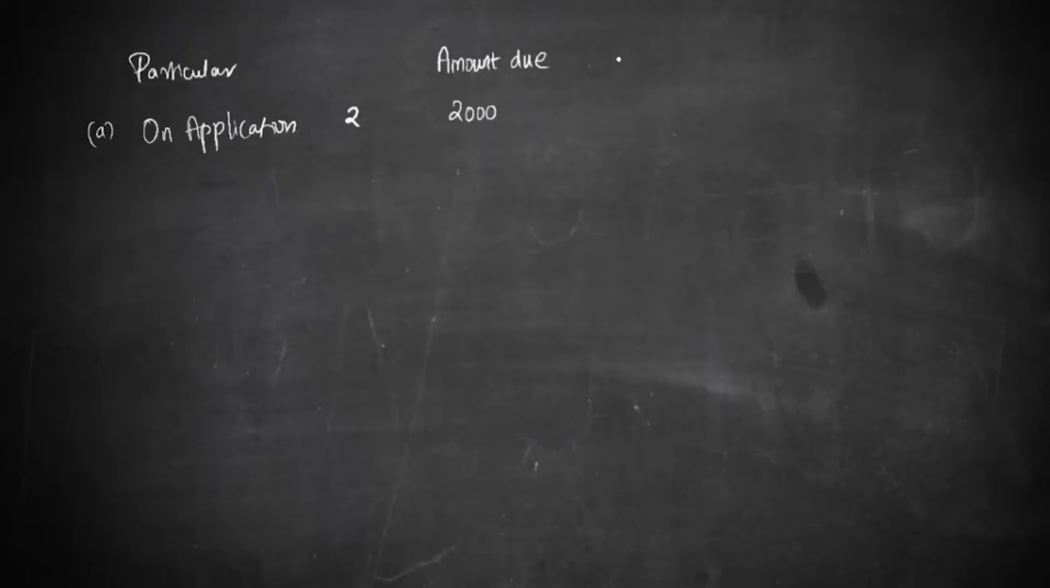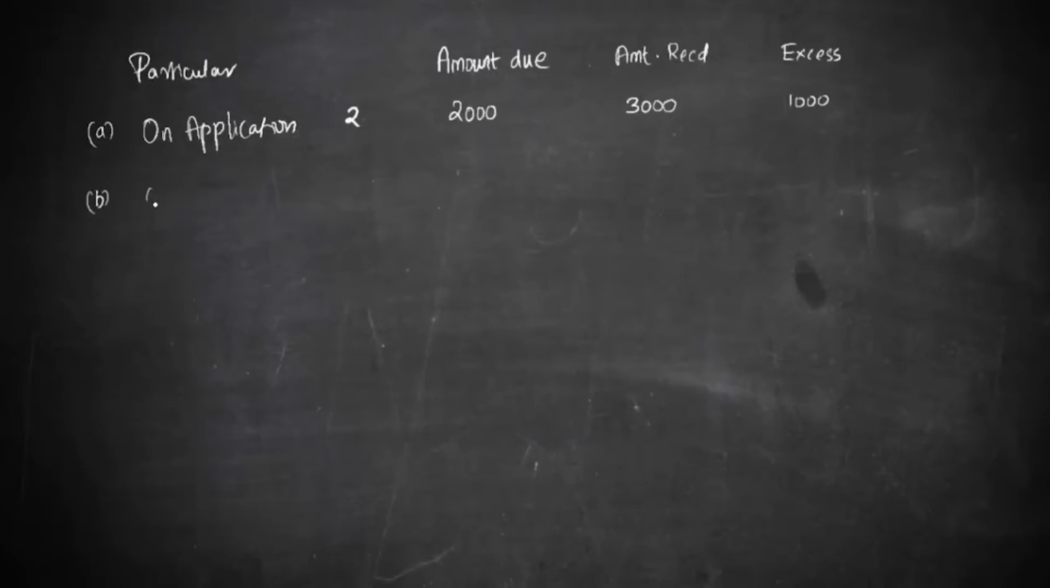But what was the amount that was actually received? Amount received is rather 2 into 1500. Okay, so it is 3000. So we basically have excess here. What is the excess amount? It was 1000 and we don't have any arrears. So this is what is happening at this stage of application.